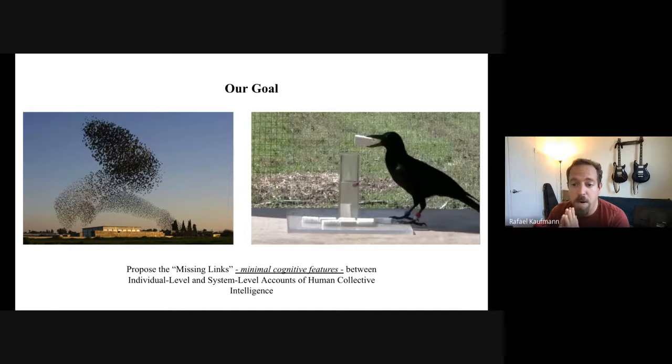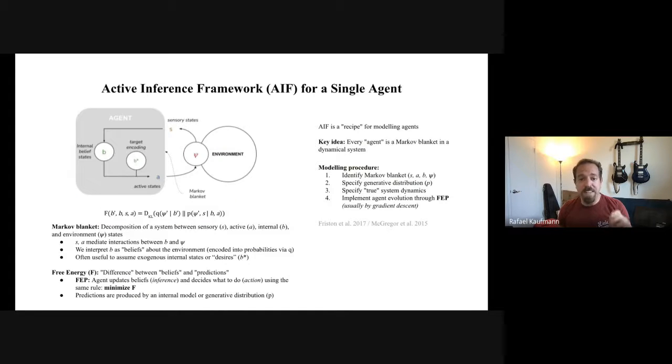And to date, formal models of collective intelligence have either just focused on the collective scale, treating individuals as rule-following agents, or focused on the scale of autonomous individuals and their interactions with their social and physical environment. So we lack a plausible theoretical description of the functional relationship between these scales. And we believe the missing link lies in understanding what kinds of social cognitive features enable the formation of an effective collective. To investigate this question, we use a formalism called the active inference framework, first proposed by Coauthors.